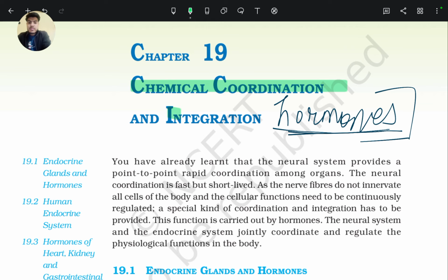And integration means that all the different organs work together like a team.